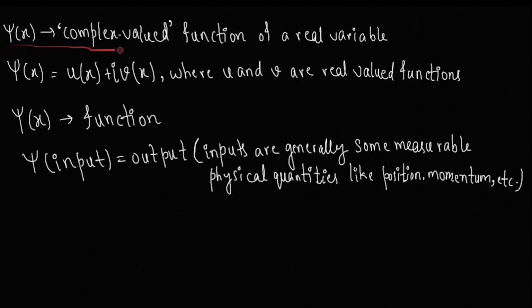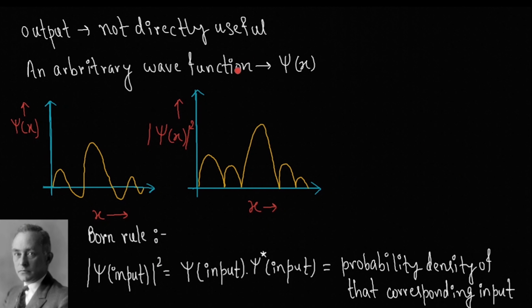As the wave function is a complex valued function of a real variable, it can be represented in the form psi of x equals u of x plus i times v of x, where u and v are real valued functions. Since the wave function or psi of x is a function, it takes input and gives us some output. The inputs are generally some measurable physical quantities like position, momentum, etc. But the output is not directly useful.